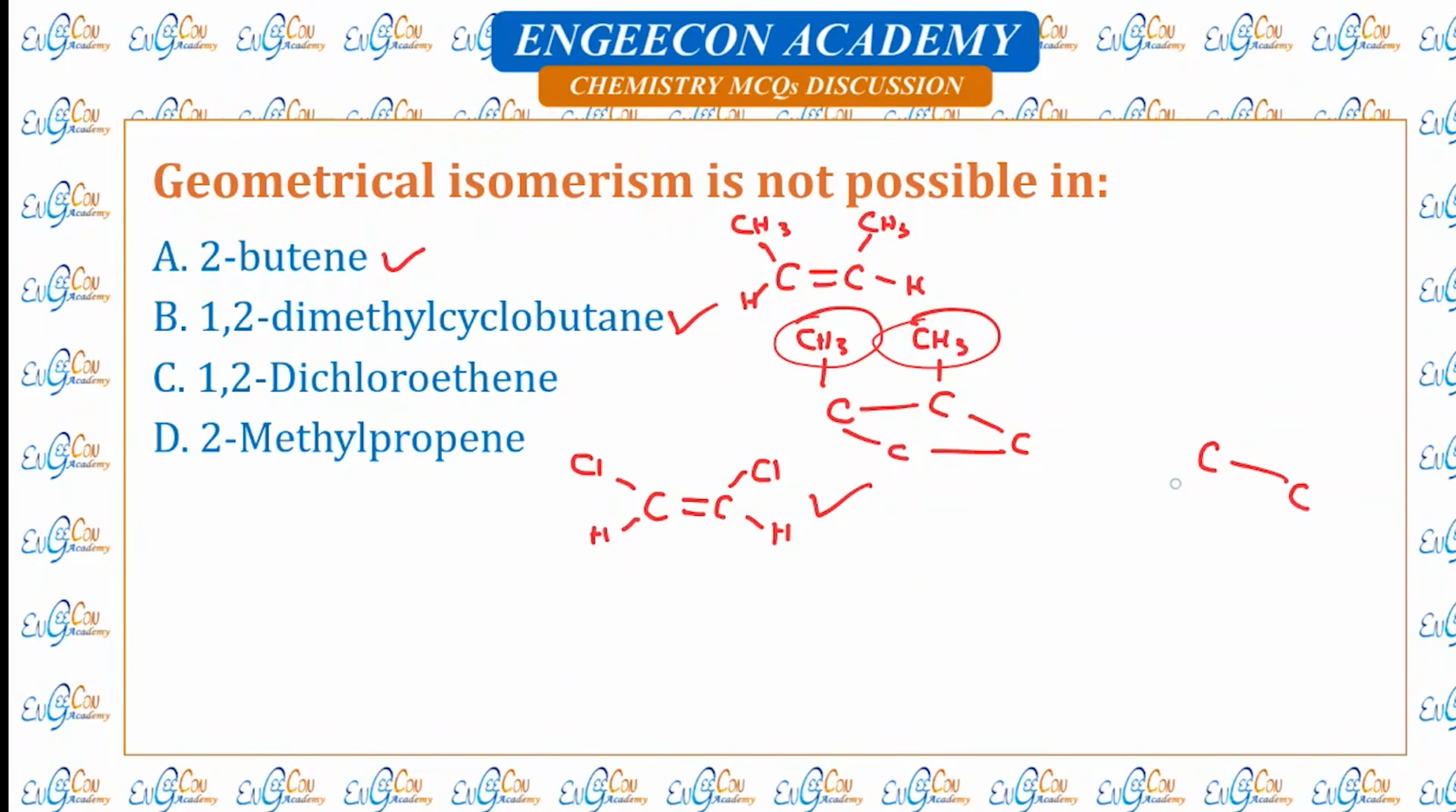2-methyl propene. So this is propene, and here we have a methyl group. So this compound has 2 hydrogens and 2 carbons, but the same groups are on the same carbon, so such compounds do not show geometrical isomerism.